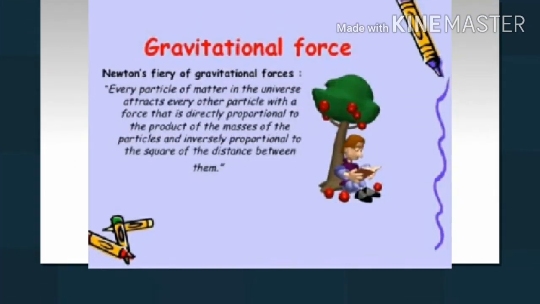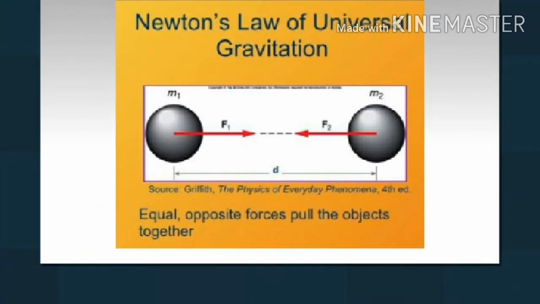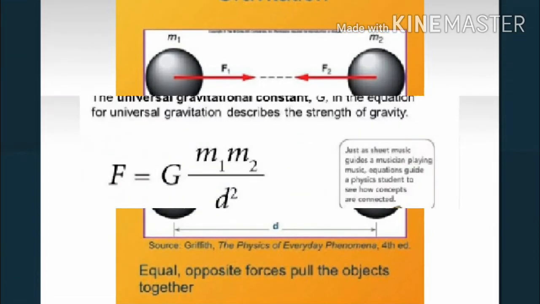Gravitation force. The attractive force between any two objects of the universe placed at a certain distance apart is called gravitation. Universal law of gravitation. Every object in the universe attracts every other object with a force which is proportional to the product of their masses and inversely proportional to the square of the distance between them. The force is along the line joining the centers of two objects.